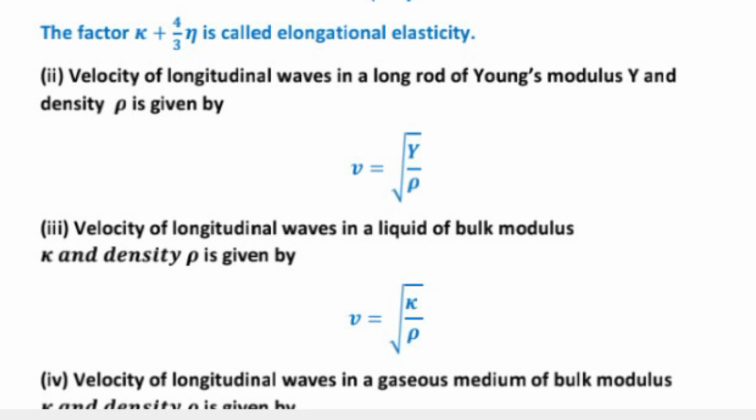Third is velocity of longitudinal waves in a liquid of bulk modulus K and density rho, given by v equal to under root K upon rho. Number 4 is velocity of longitudinal waves in a gaseous medium of bulk modulus K and density rho, given by v equal to under root K upon rho.